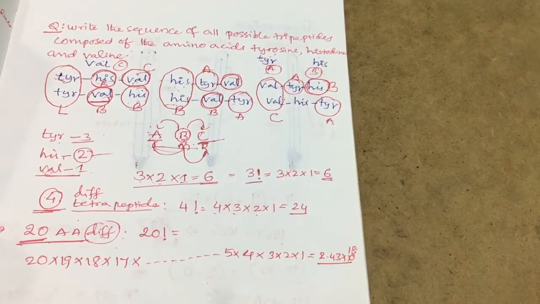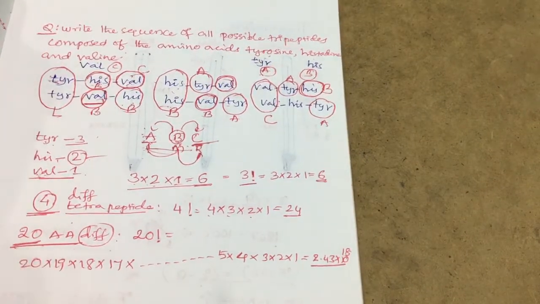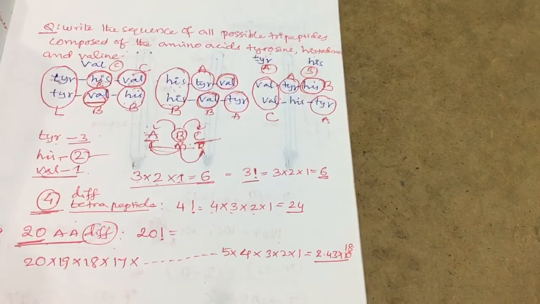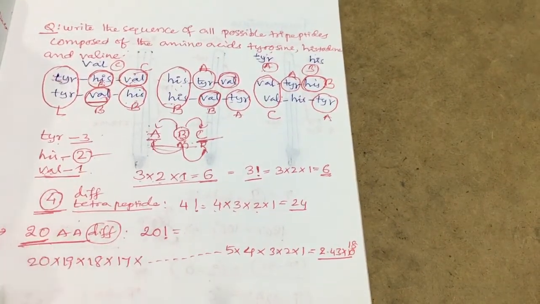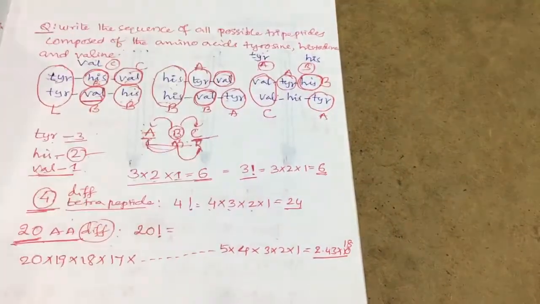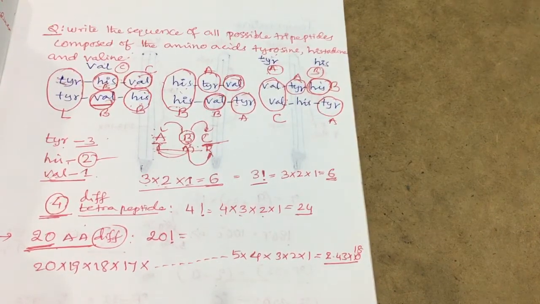So this is a shortcut trick you have to use in competitive exams. If 5 amino acids are given, then 5 factorial. 6 amino acids are given, 6 factorial. That is the answer for this type of peptide bond formation with the sequence of amino acids.